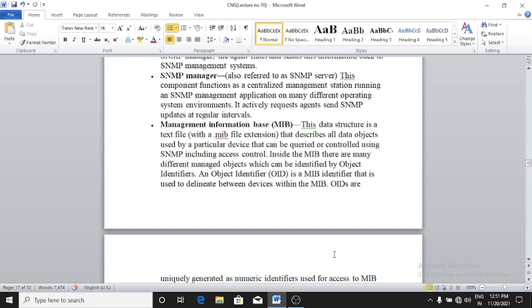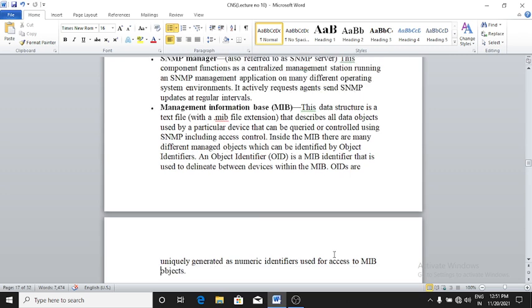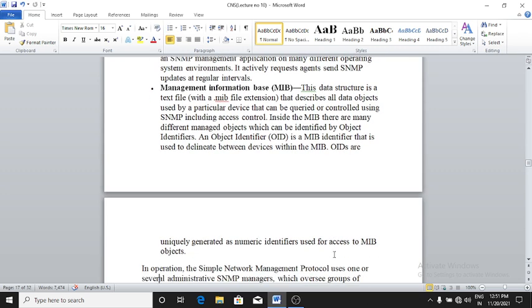Inside the MIB, there are many different managed objects which can be identified by an object identifier. An object identifier is a MIB identifier that is used to delineate between objects within the MIB. OIDs are uniquely generated numeric identifiers used for access to MIB objects.